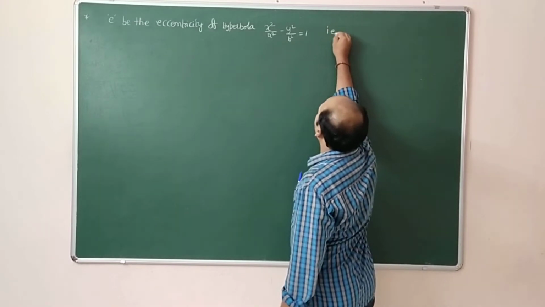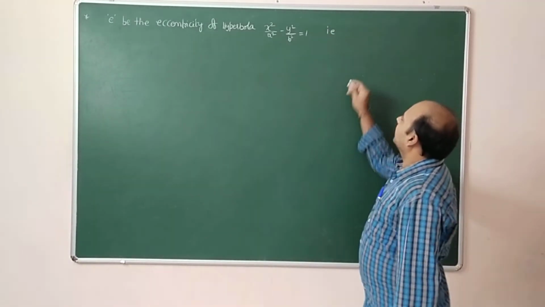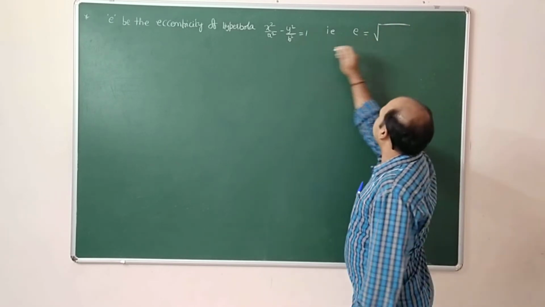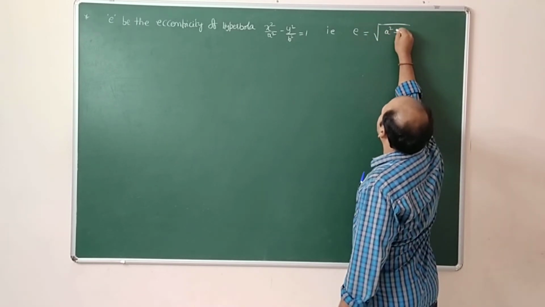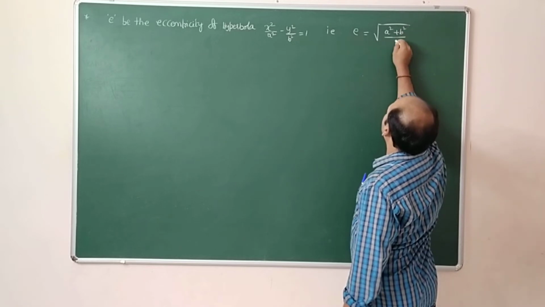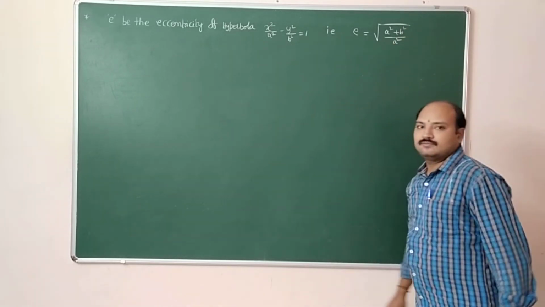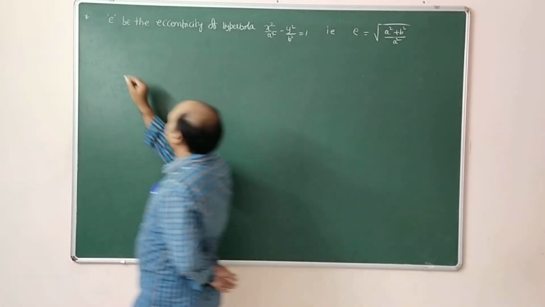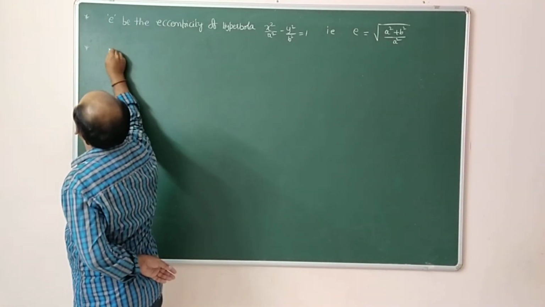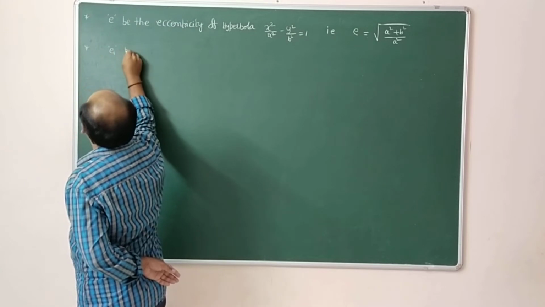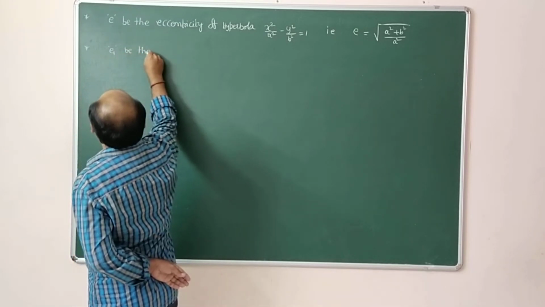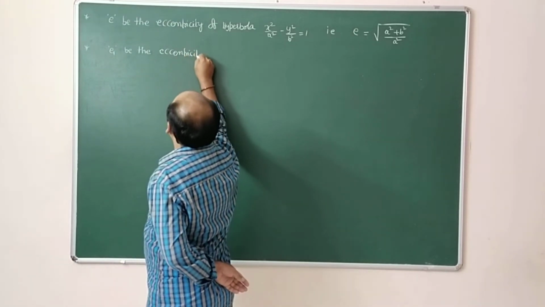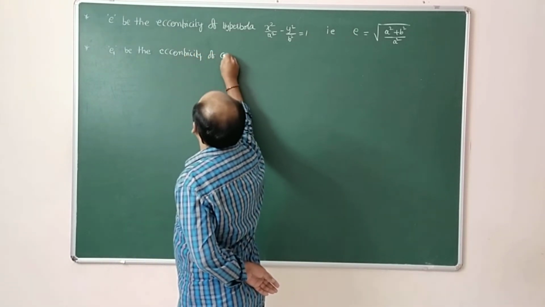That is, e is equal to, for this hyperbola, root of (a square plus b square) divided by a square. This is about the e value. Let e1, or e dash, be the eccentricity of the conjugate hyperbola.